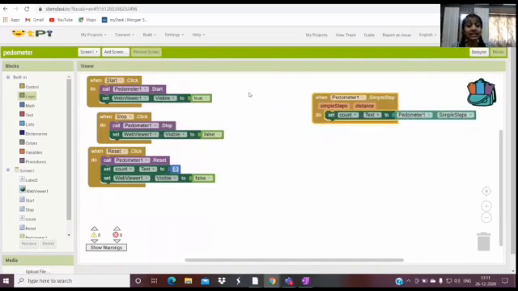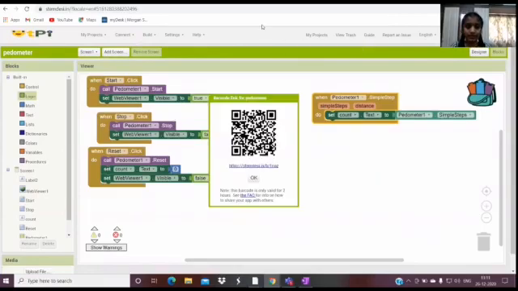So let's quickly see how we're going to get this particular app on our mobile. Let me quickly click the build option and click app, provide QR code for APK. And let's wait till it loads. Now it loaded 100%. Now let's wait till the QR code comes. Yeah. So now you should have an app known as MIT AI2 Companion, as I have right here.